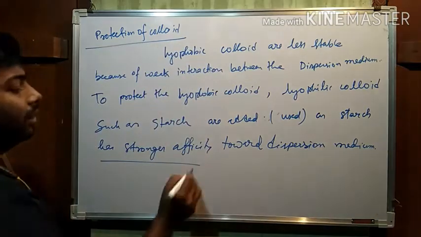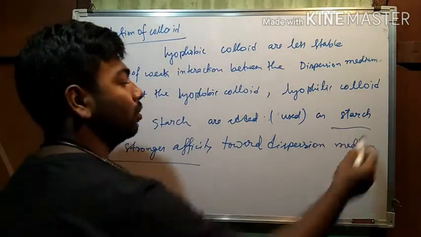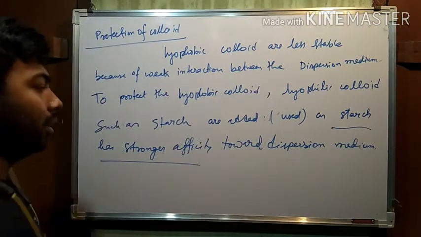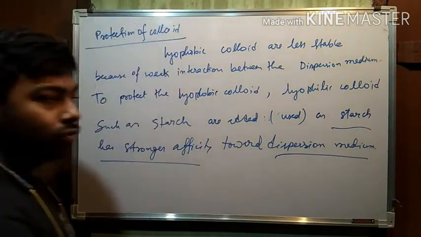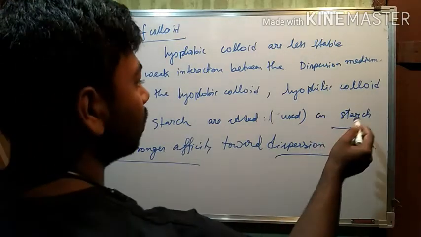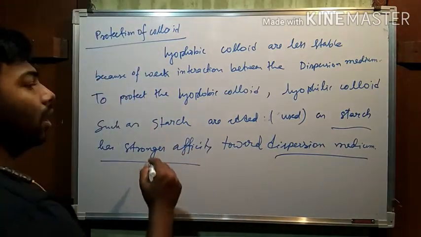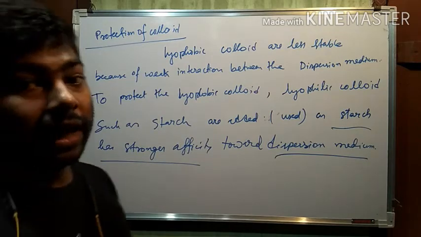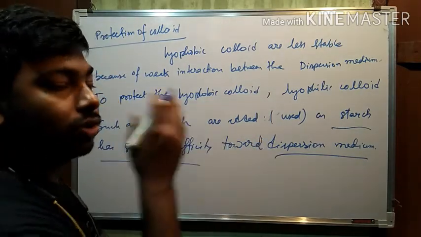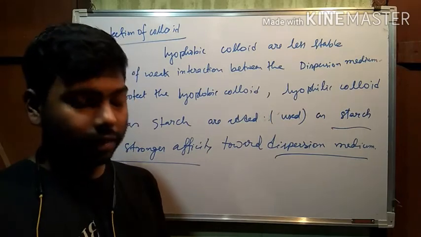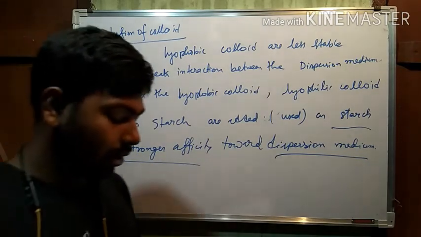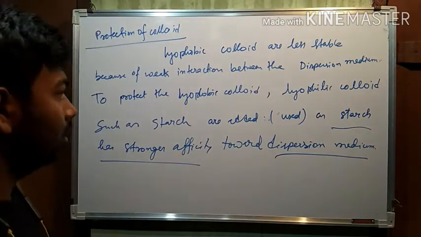See, stronger affinity means the starch molecules or starch particles love the dispersion medium, that means liquid. That's why when we add starch to the lyophobic colloid, it is stabilized with the help of starch, because starch is a solvent loving particle. Okay, that is lyophilic, isn't it?